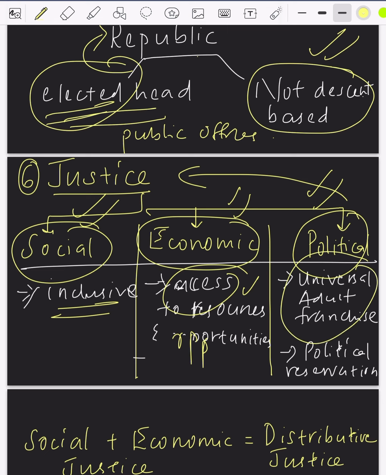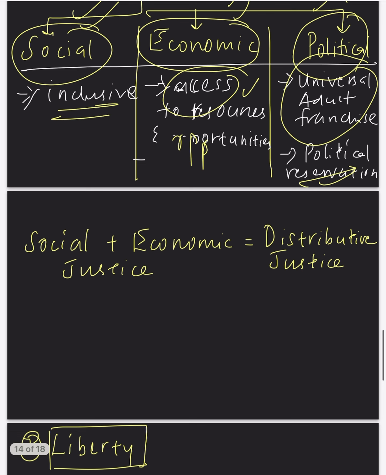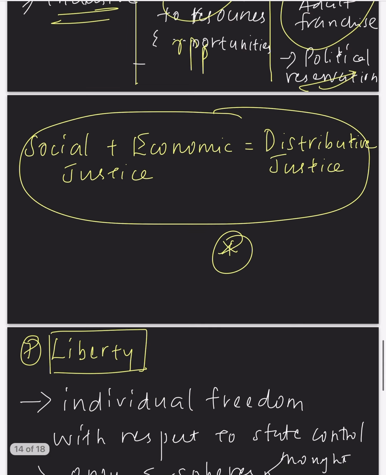And also we are giving reservations. By giving reservations to the marginalized sections, we are making them also participate in governance. Thus, we are giving political justice. Social justice and economic justice together are called distributive justice, and this was asked once before in the prelims examination directly.